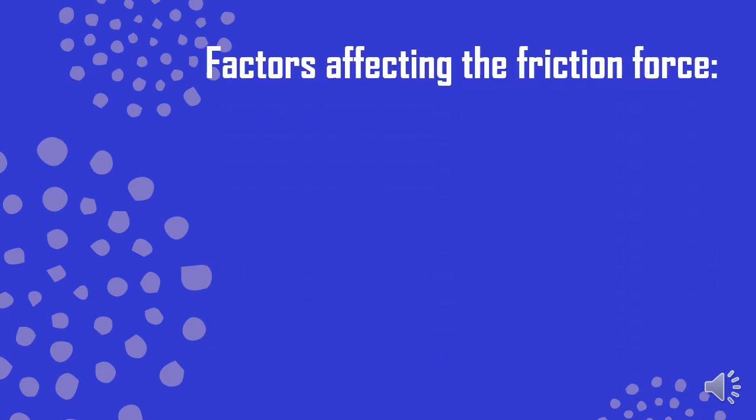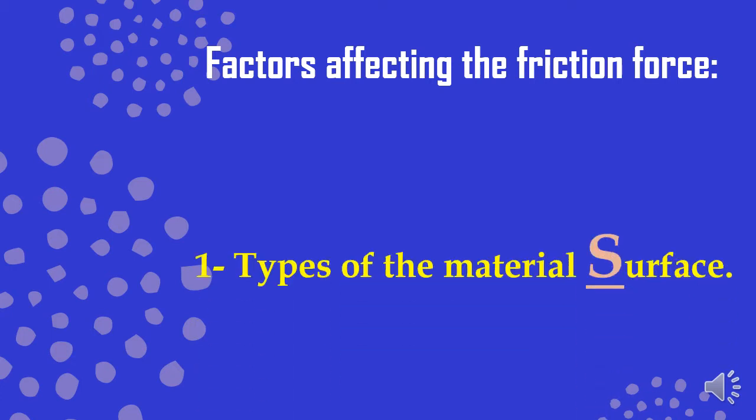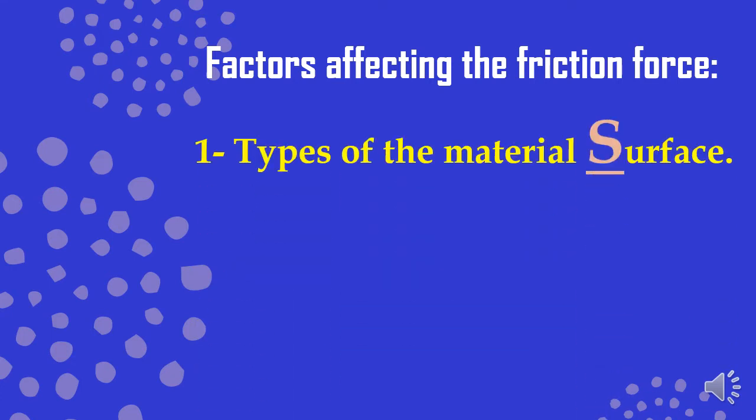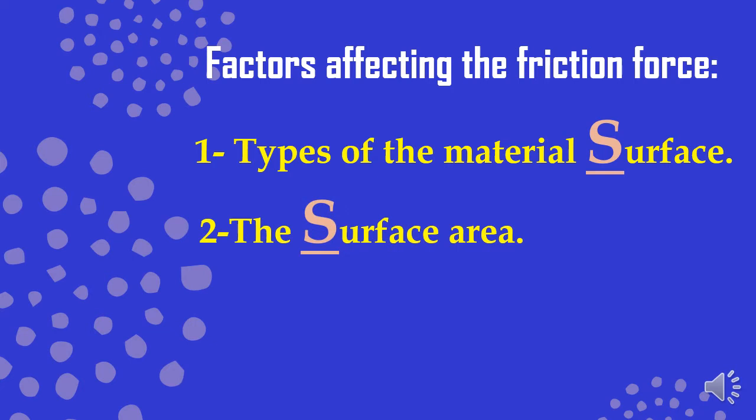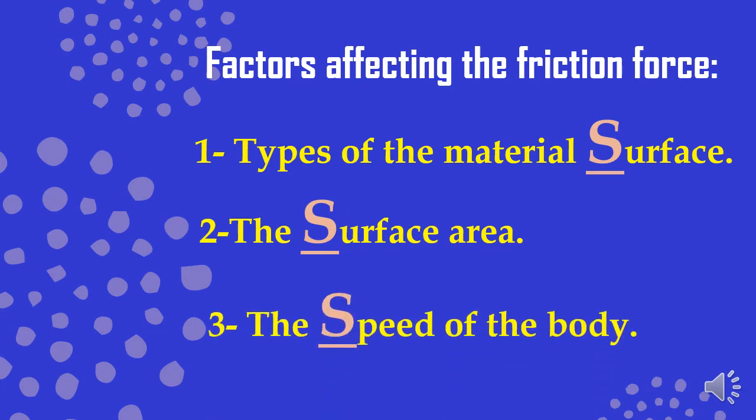We have some factors affecting the friction force, or the friction force depends on these 3. First one, types of the material surface. Number 2, the surface area. Number 3, the speed of the body.